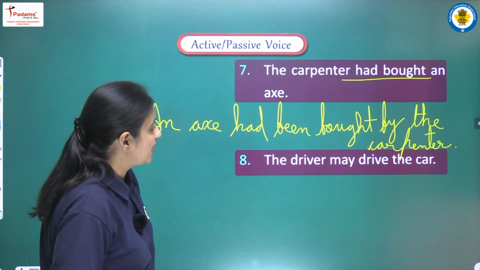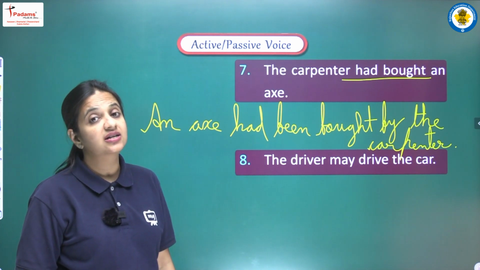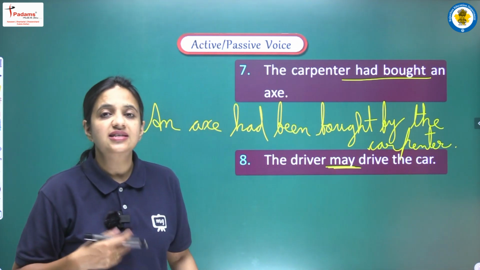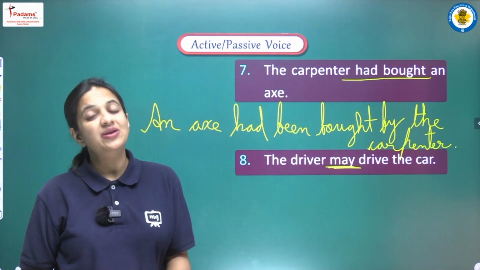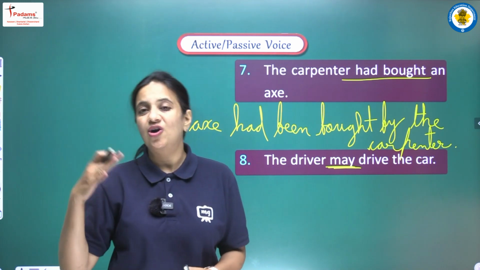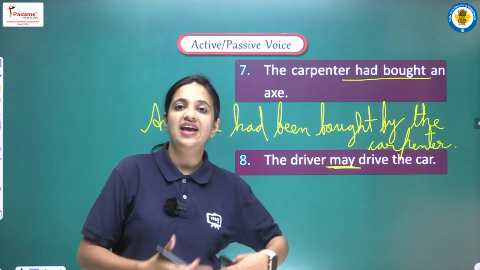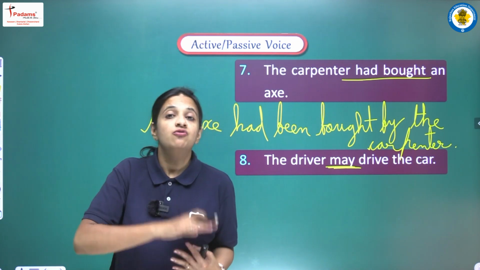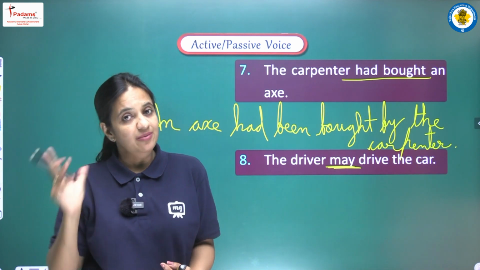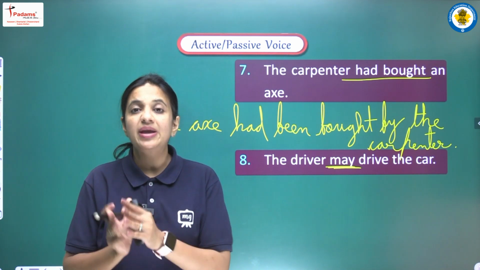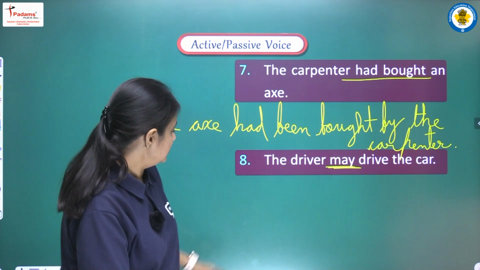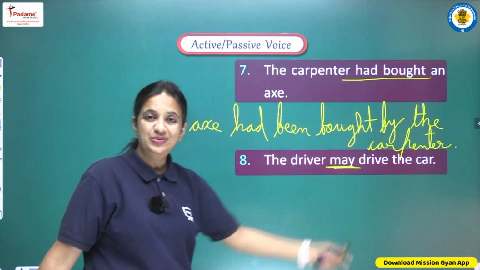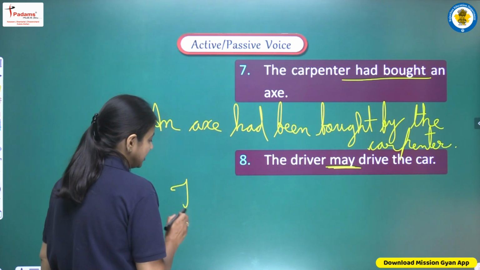Next one is: the driver may drive the car. So now we can see we are having may here in this sentence. May, this is one of the modals. So we are having a modal auxiliary. So now just recall the rule. If a modal auxiliary is given in the active voice, then what do we have to do in the passive voice? Yes, we have to add be with the same modal auxiliary. We have to use the same modal and add be with it. Again we can see the driver is our subject and the car is our object. So we will start with our object, that is the car.